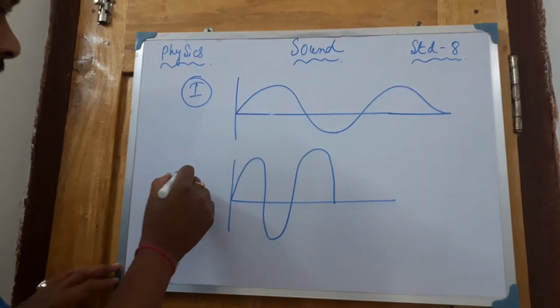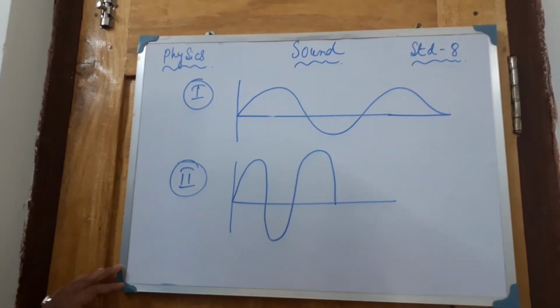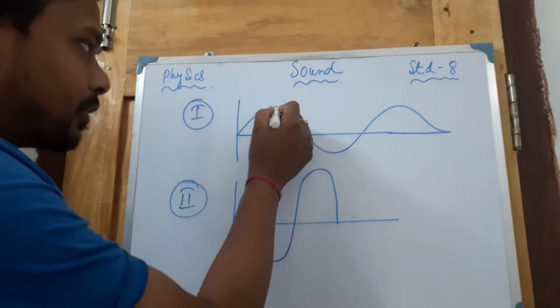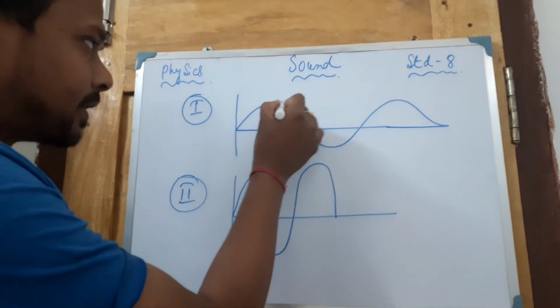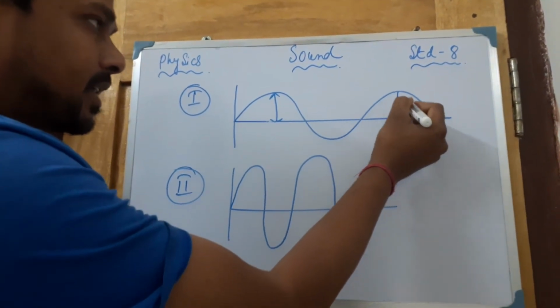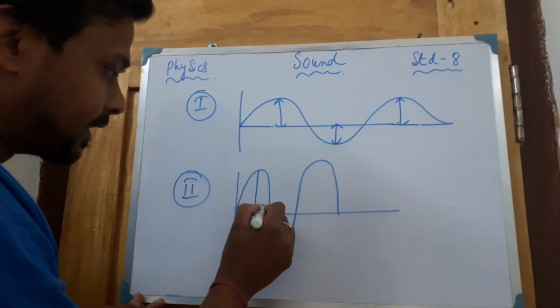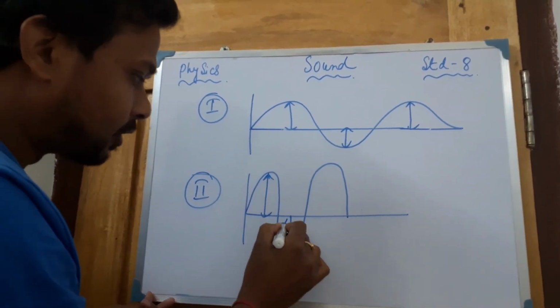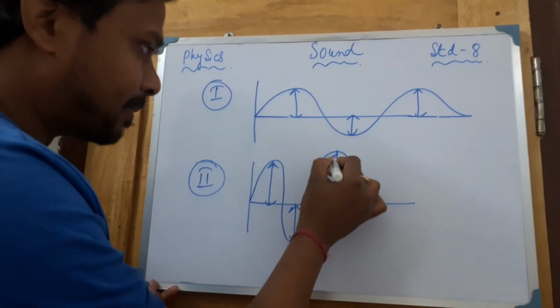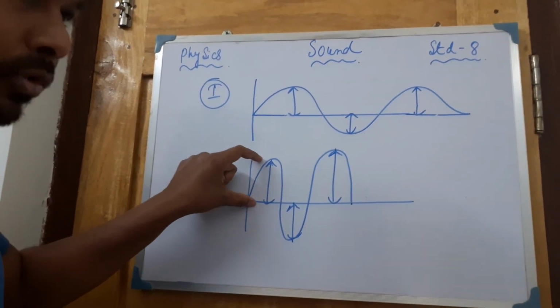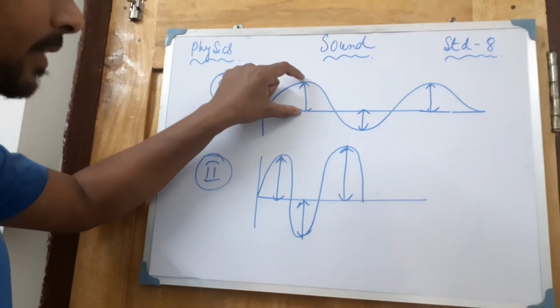What is the difference between these two? Suppose someone is asking the question. If you measure this height, in the upper side or the downward side, these heights are definitely the same. So this wavelength is more, this wavelength is less, okay.